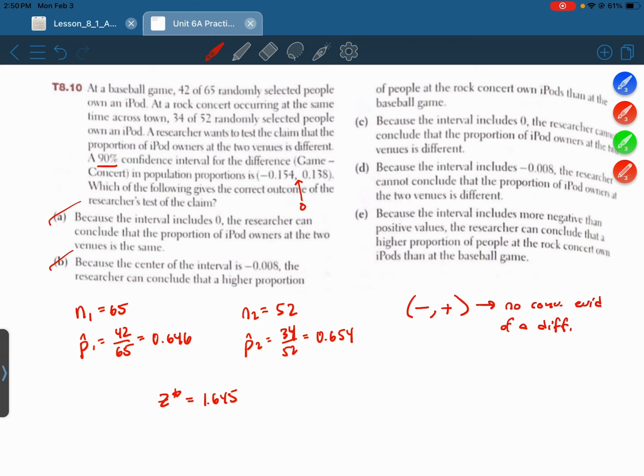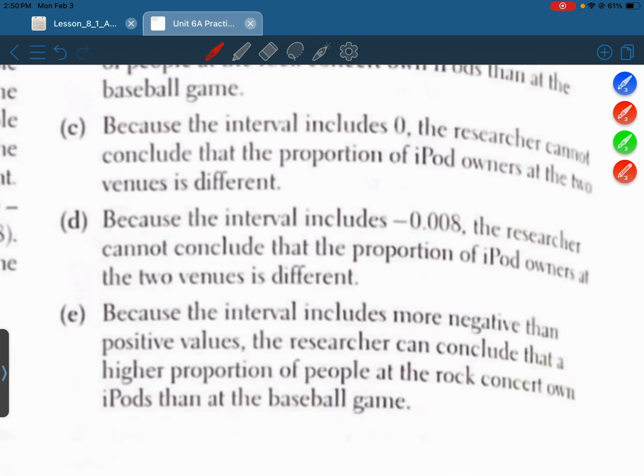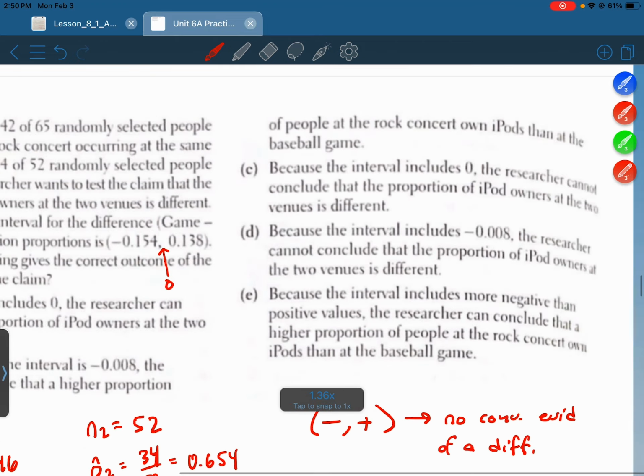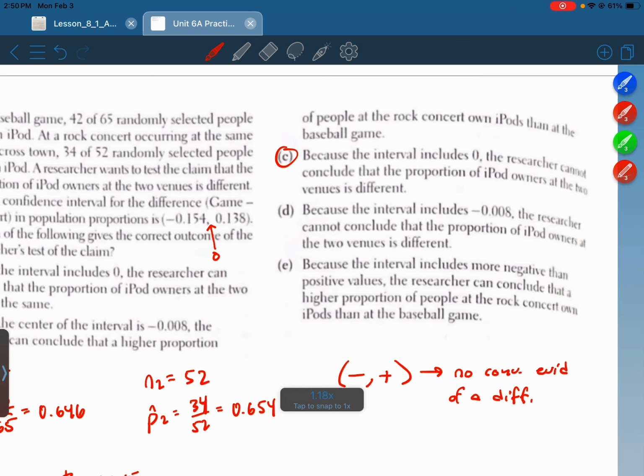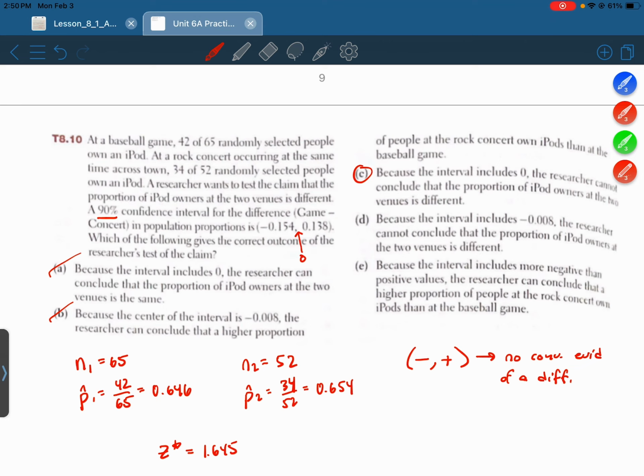Okay, C. Because the interval includes 0, the researcher cannot conclude that the proportion of iPod owners at the two venues is different. Yeah, that's right. It's plausible that they're the same. So yeah, C seems like it's going to be the correct answer. D. Because the interval includes negative 0.008, the researcher cannot conclude that the proportion of iPod owners at the two venues is different. Again, we don't use a single value to make a conclusion. We use the entire interval to make a conclusion, so not D.